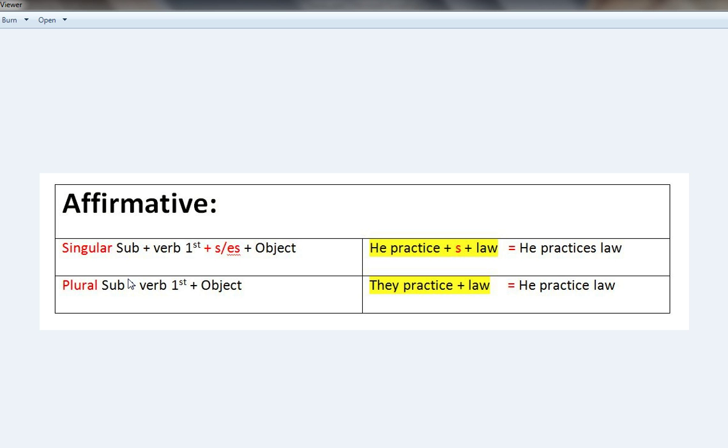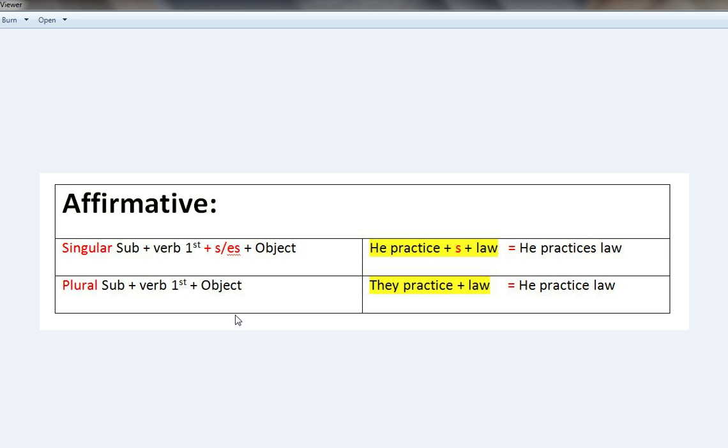Whoever is important in the sentence is called the subject of the sentence. There can be two types of subject, singular and plural. So for singular and plural, there are different formulas for making a sentence. In the affirmative sentence, you are saying something simply, without denial, without questioning, without saying not.